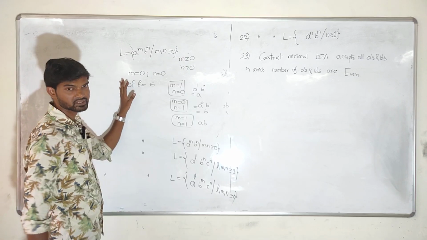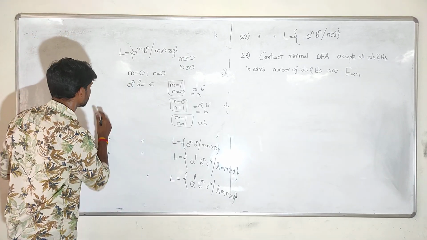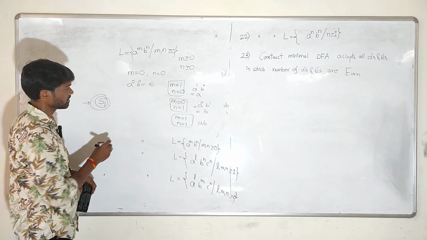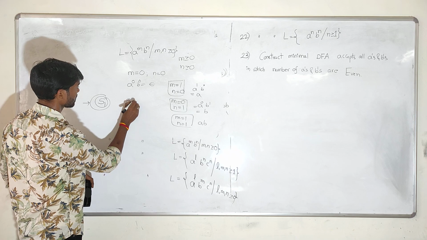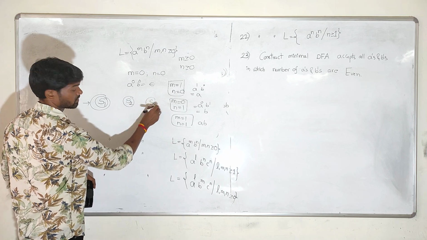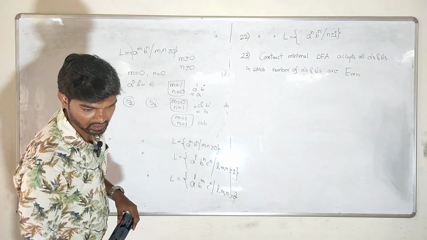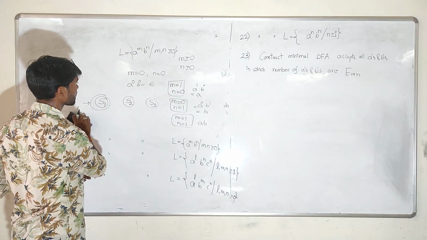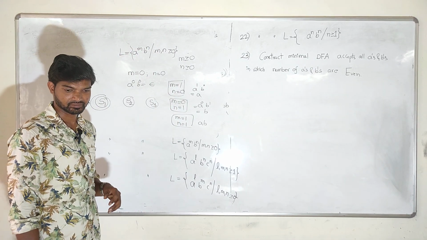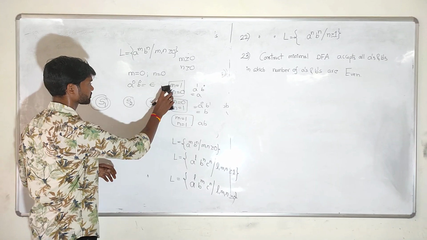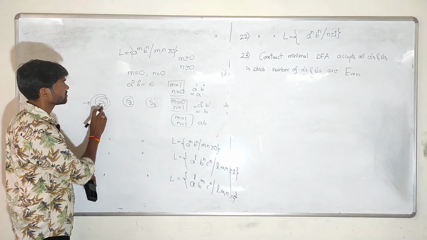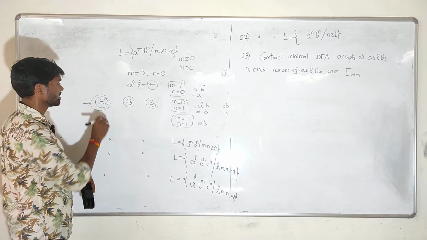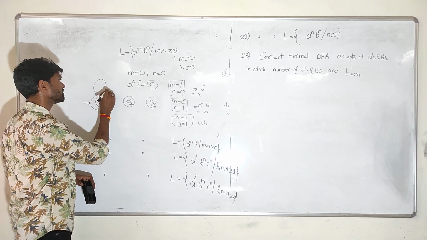So, the minimum length is epsilon, which means the initial state, the starting state, itself is a final state, and on S1 there is no restriction